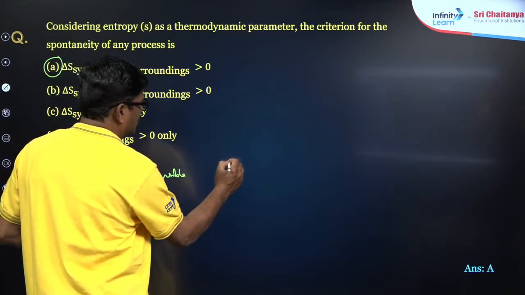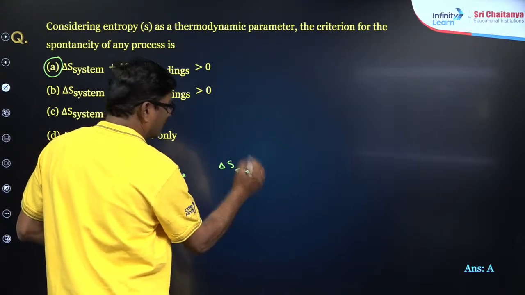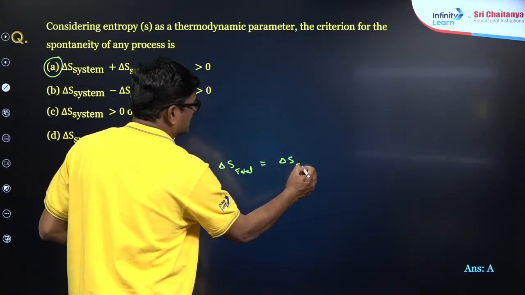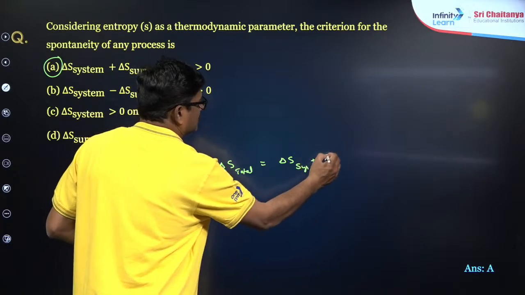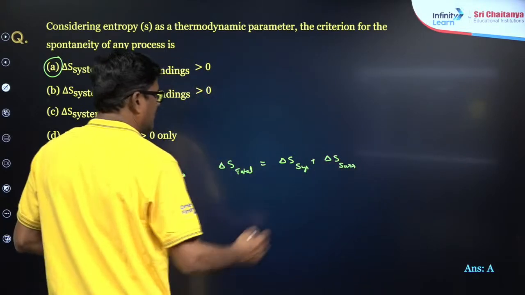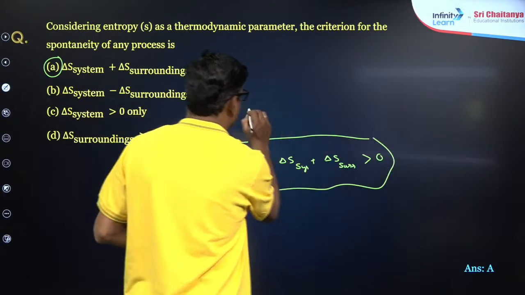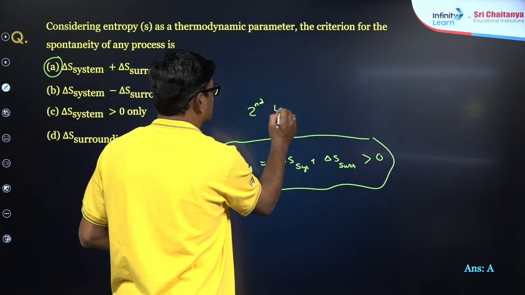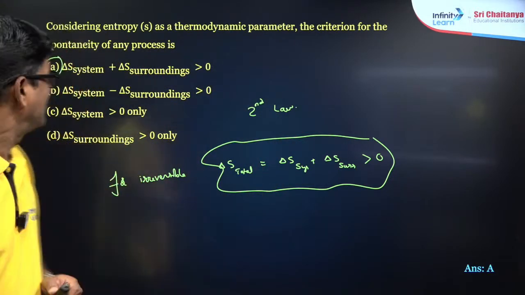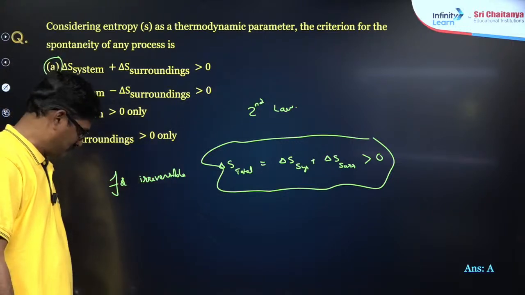For a spontaneous process, delta S total or universe is equal to delta S system plus delta S surroundings, and it is always positive. This is what is called the second law of thermodynamics. According to the definition, Zainab, right?